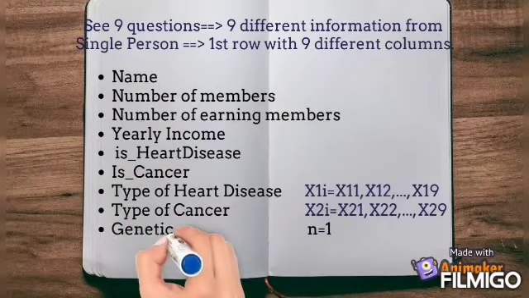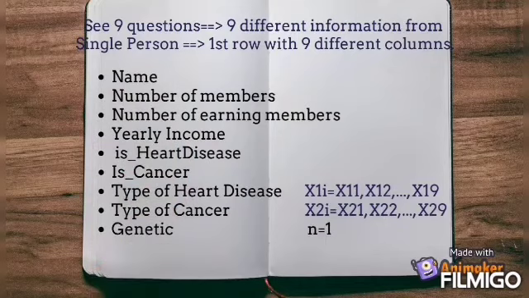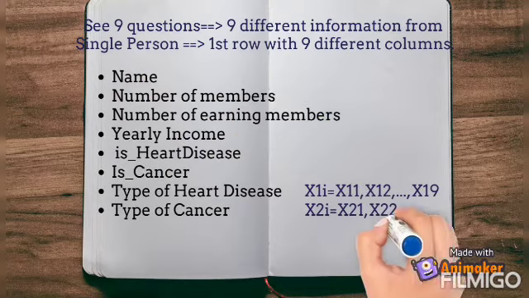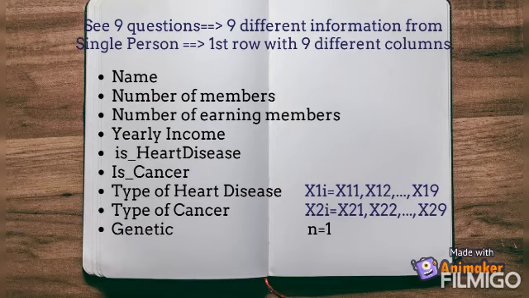So I have collected all this information from a single person. That means this is the first row with 9 different pieces of information from the single person. If I do the same with another person, the second person, they will provide me the same 9 different pieces of information, meaning a second row with 9 different columns or variables. Similarly, I'll do it for the nth row or nth person, and this will create my 2D data, rows into columns.